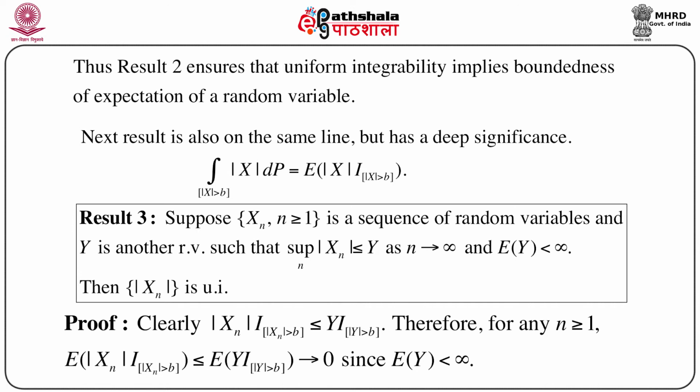Therefore, for any n greater than or equal to 1, the expectation of mod Xn times the indicator of mod Xn greater than b is less than or equal to the expectation of Y times the indicator of mod Y greater than b. This goes to 0 as b goes to infinity, because the expectation of Y is finite, that means finiteness of the first moment of Y. So this proves result 3.